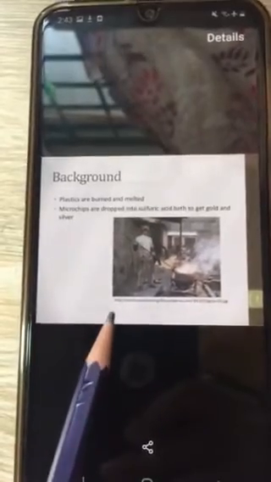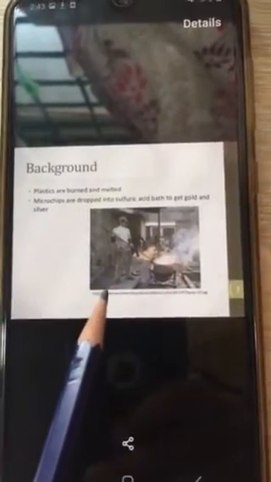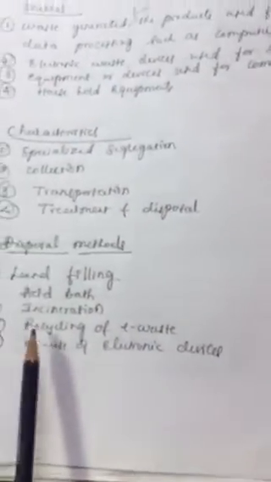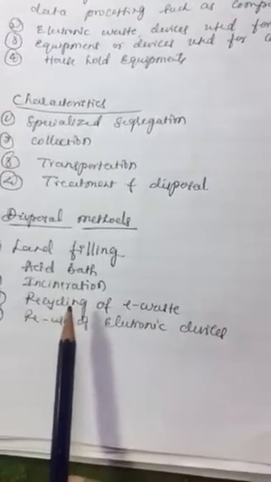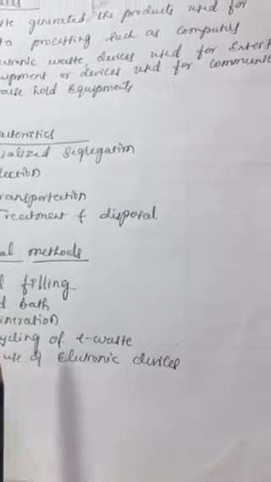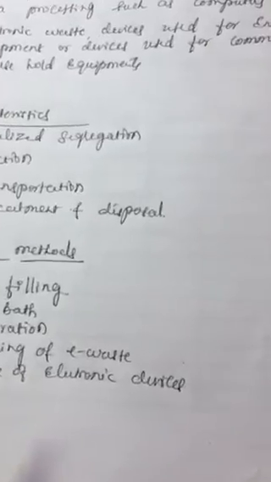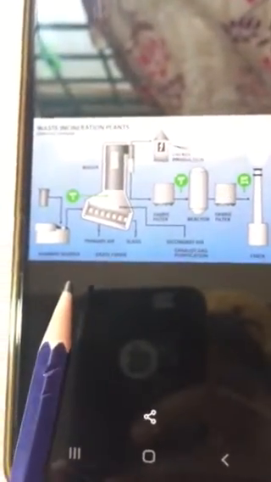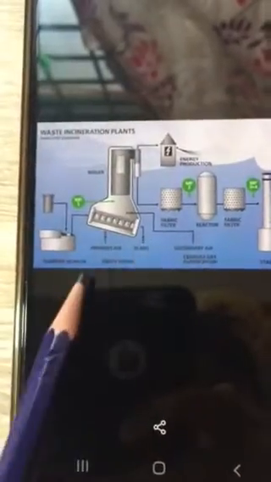So I'll just show you the picture of acid bath. So this is the picture. You can see how acid bath is done for disposal of e-waste. Next is incineration. Incineration, that is burning of waste in a specially designed combustion chamber. This also we have already discussed. Let me show you once again the picture of incineration, a disposal method.